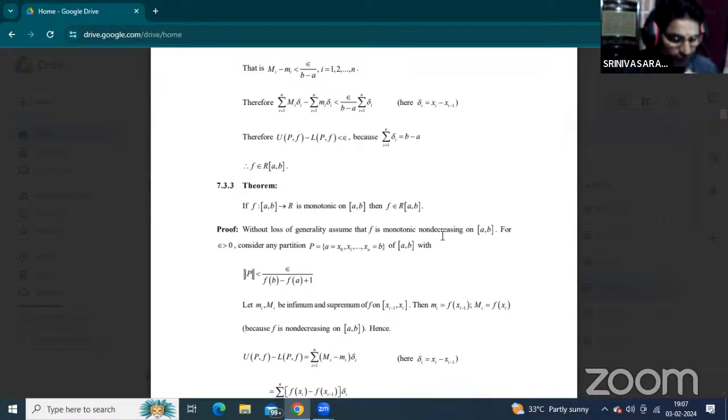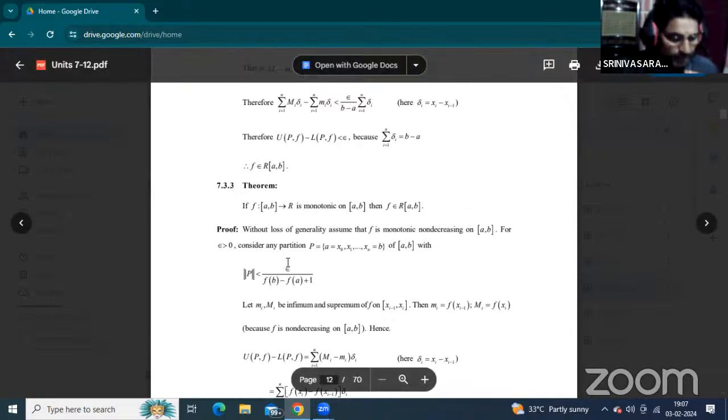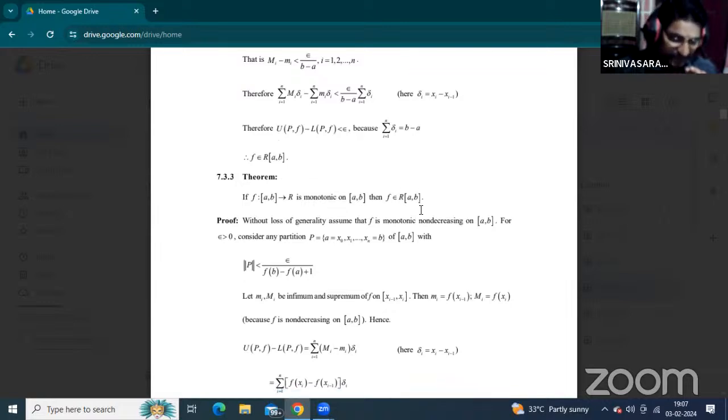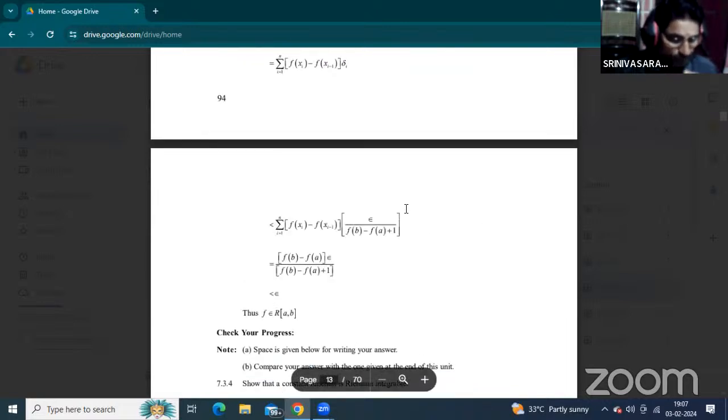First of all, before that, increasing means non-decreasing of this part. Okay, now there is no problem. Next class we will explain here. One of the important theorems is that the function is monotonic on interval AB, and some other problems are also practiced, and there is no doubt this theorem is also very important.